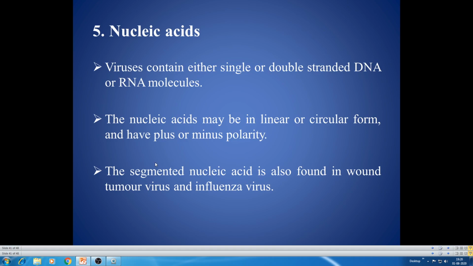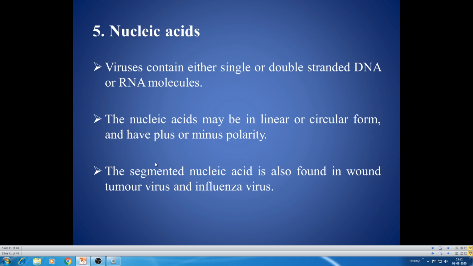I have already told you a virus contains the genetic material, maybe DNA or RNA, never both. You can't see DNA and RNA together. So the virus contains either single or double-stranded DNA or RNA molecules. Single-stranded DNA is there, double-stranded DNA is there. Single-stranded RNA is there, double-stranded RNA is there. So likewise, you can't see both the DNA and RNA together. The nucleic acid may be linear or circular form and have plus or minus polarity.